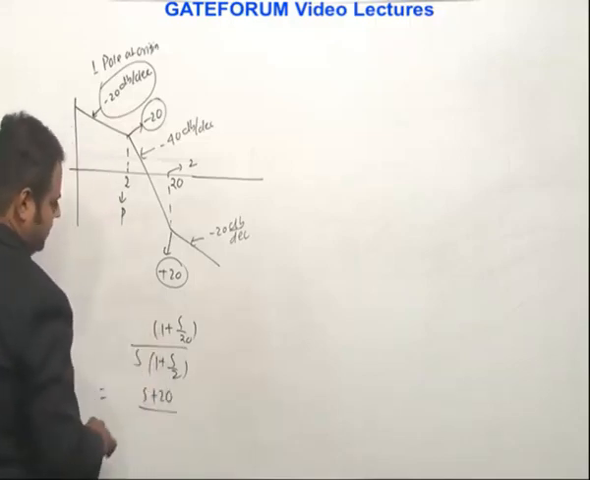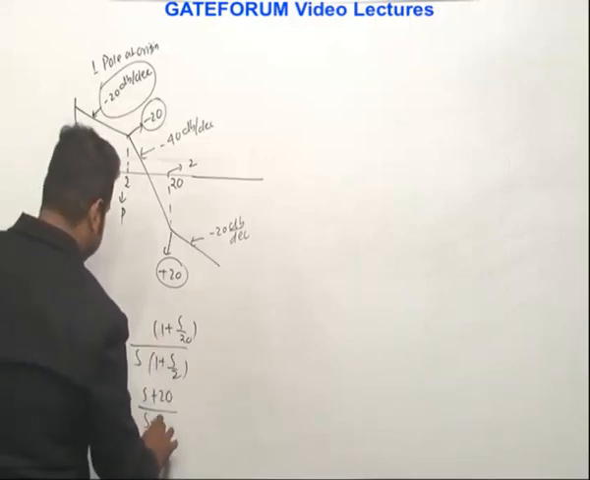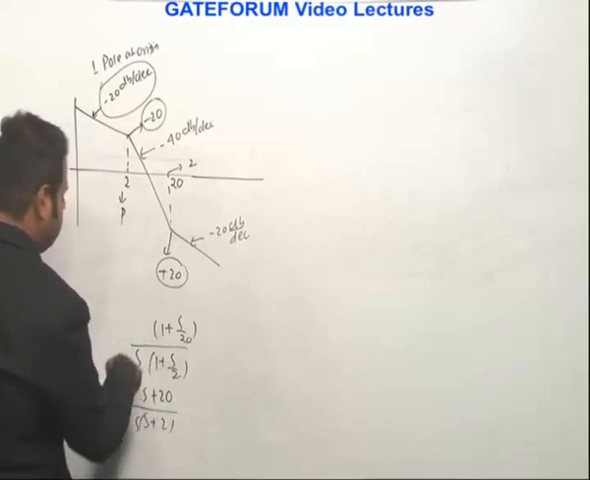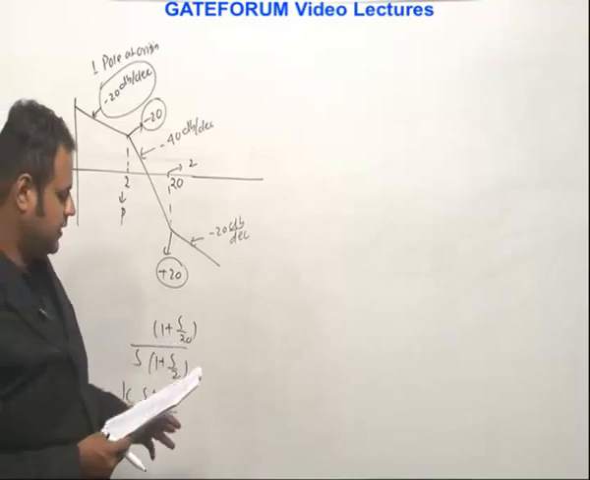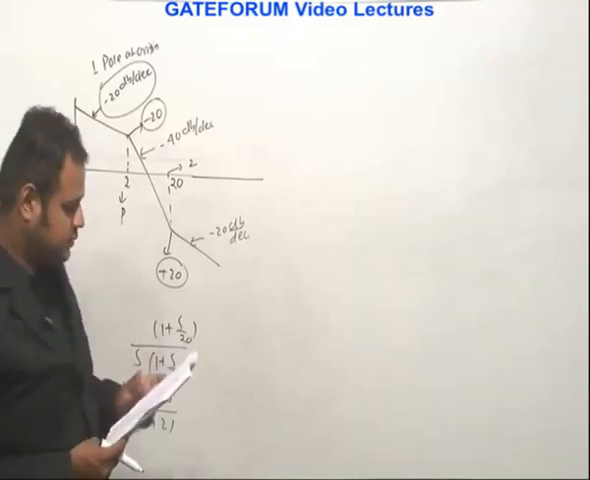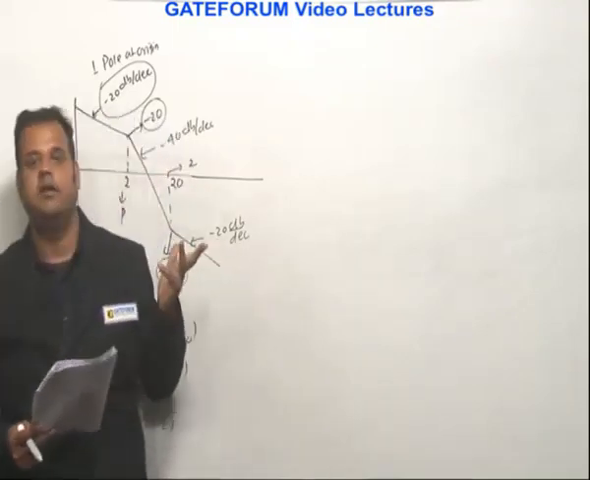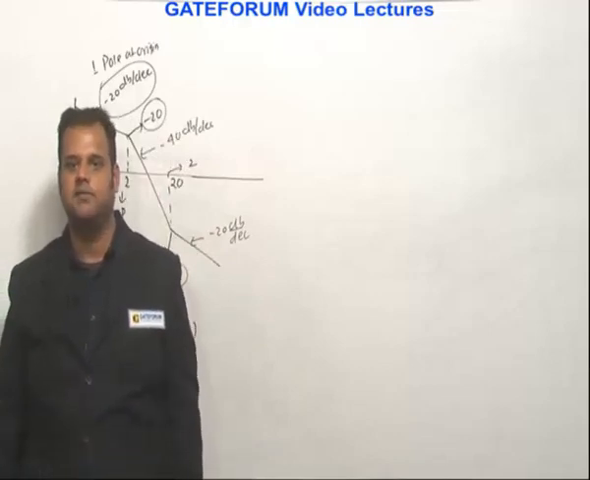You multiply 2 here. So how much do you get? You get s plus 2 into s. And to adjust these things, we will have some constant k. So the standard form is k into s plus 20 divided by s into s plus 2. So this is given in option B, hence B is the right answer for this.